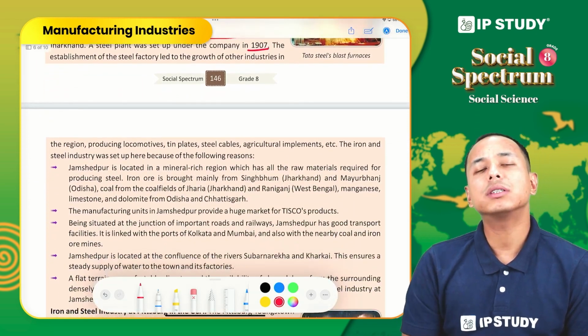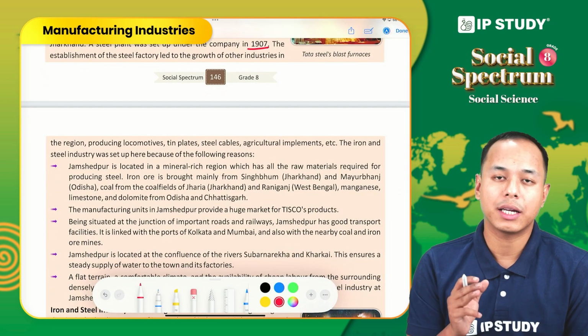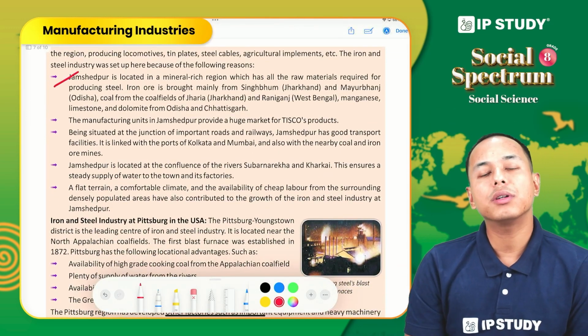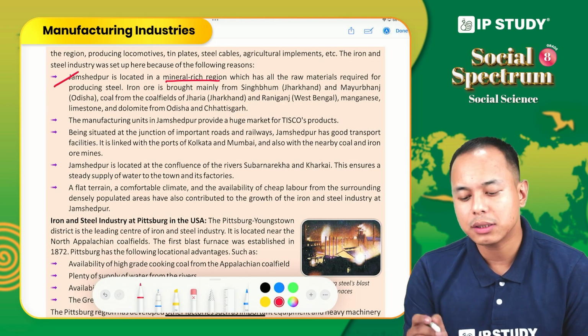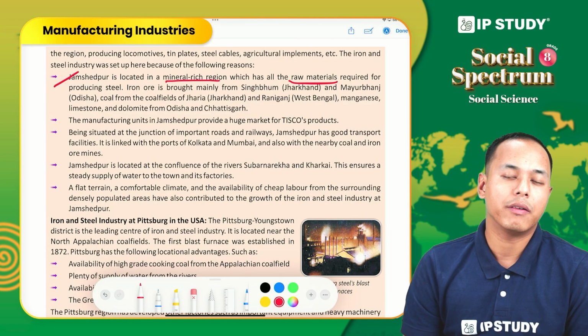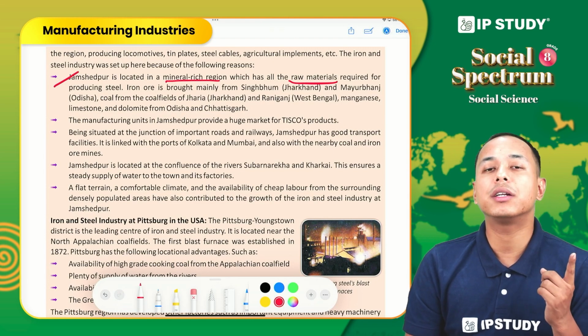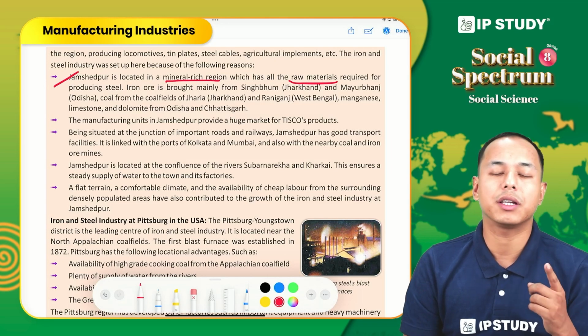And why was Sakchi or Jamshedpur chosen for the establishment of iron and steel industry? Let us see. Jamshedpur is located in a mineral rich region. As such, raw materials required for iron and steel industry are easily available. So first, availability of raw material in the near vicinity, which we have already discussed as a factor affecting location of industry.